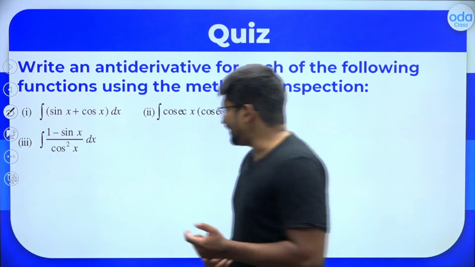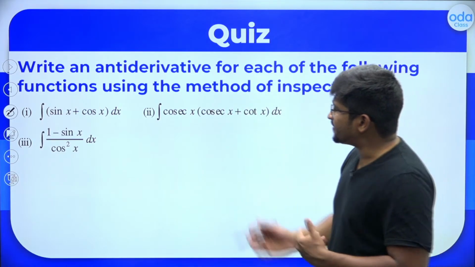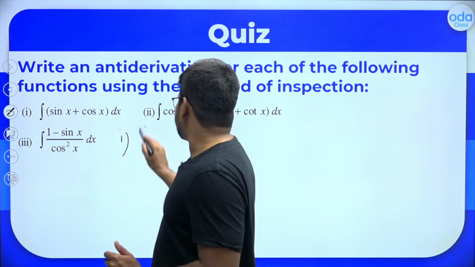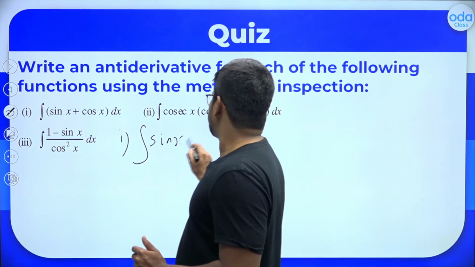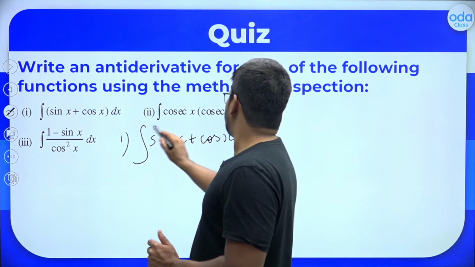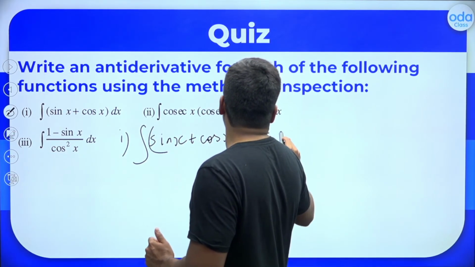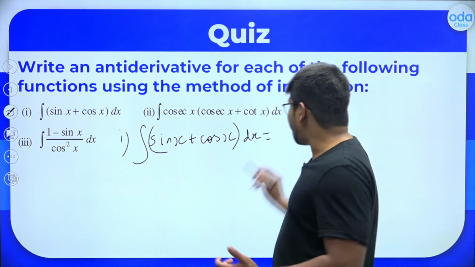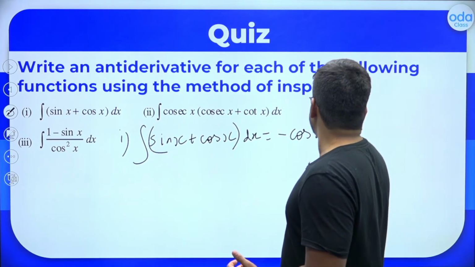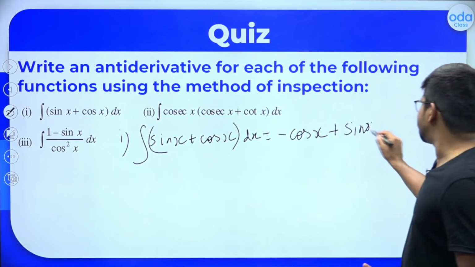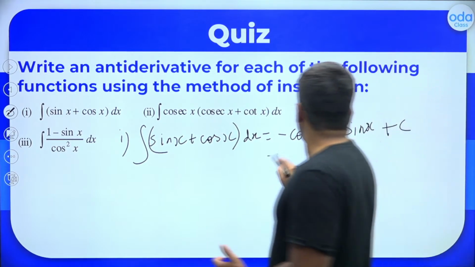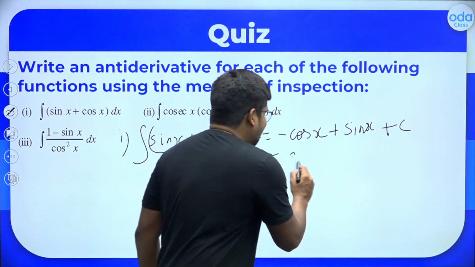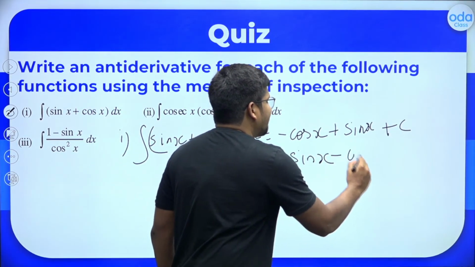Alright, so the integral of sin x plus cos x dx. Let's do this. How will we do this? First you will do the integral of sin x. What is the integral of sin x? The integral of sin x is minus cos x. And what is the integral of cos x? The integral of cos x is sin x. Plus c you will get. So what do you get from it? Minus cos x plus sin x plus c. You can write it in a better manner as sin x minus cos x plus c.